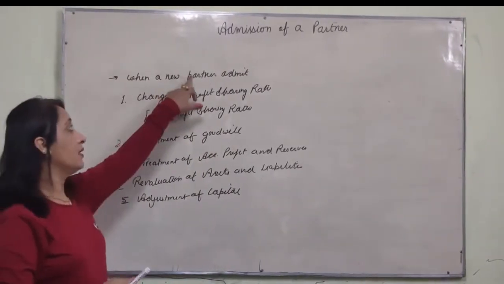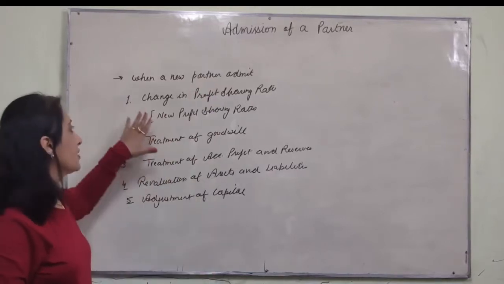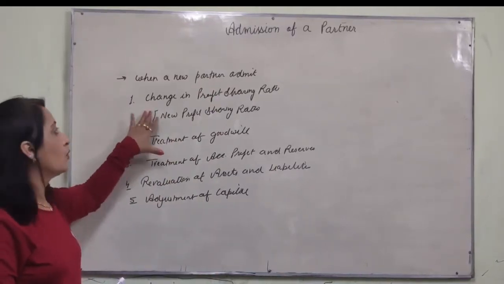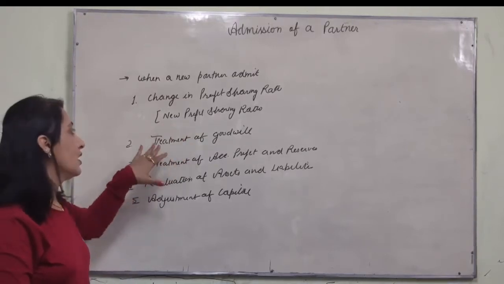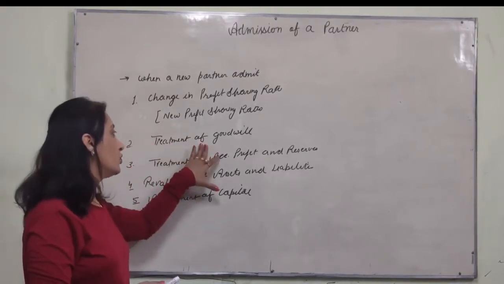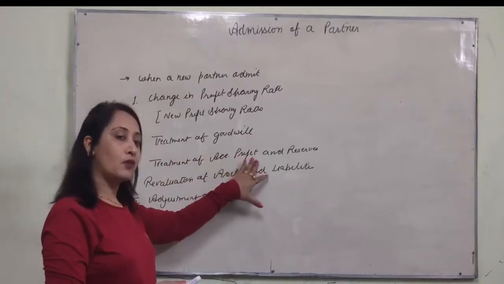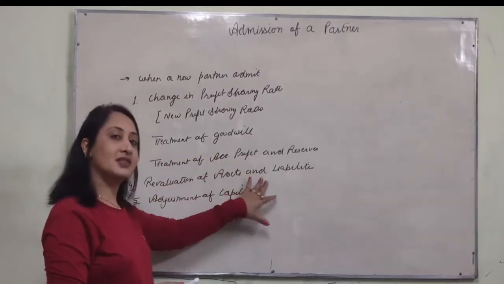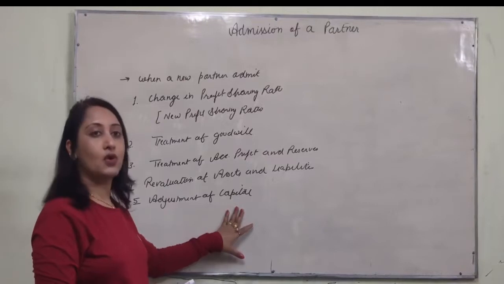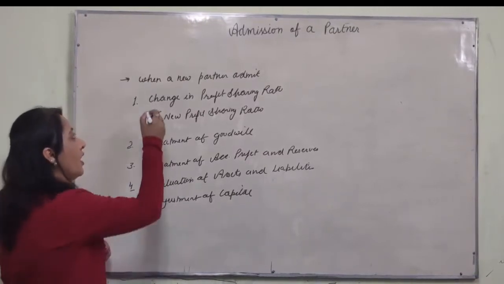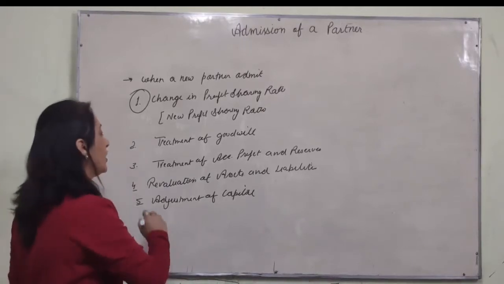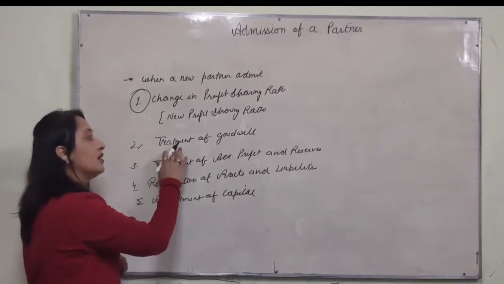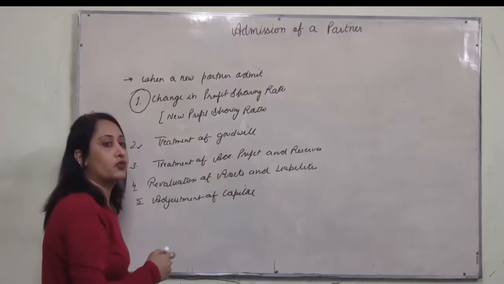Now, when a new partner is admitted, there are some changes. Change in profit sharing ratio. We calculate the new profit sharing ratio among the new partners. Treatment: adjustment of goodwill, adjustment of accumulated profit and reserve, evaluation of assets and liability, and adjustment of capital. We have already done how to calculate the new profit ratio. Now today we will start the second topic, adjustment and treatment of goodwill.